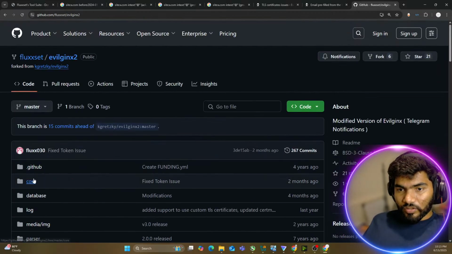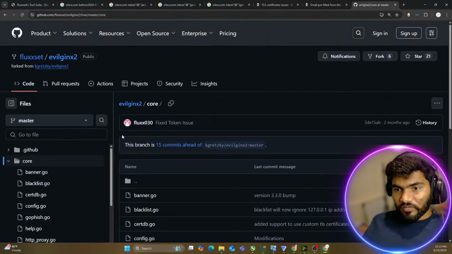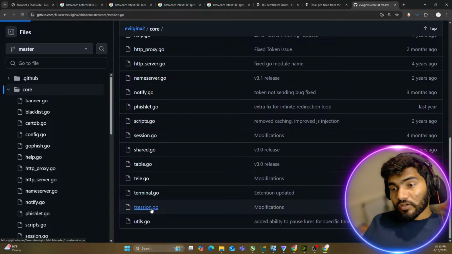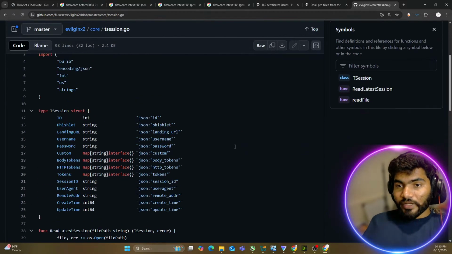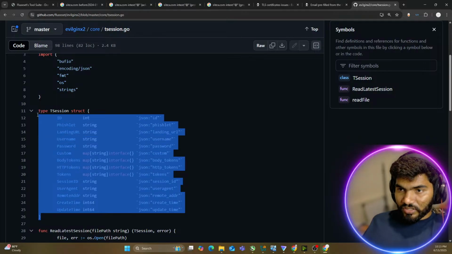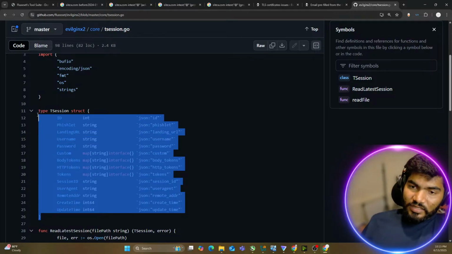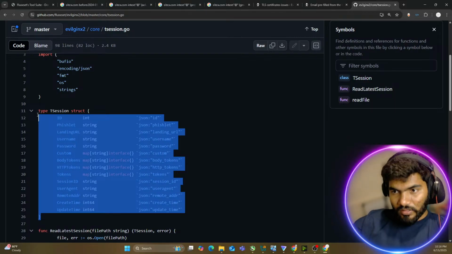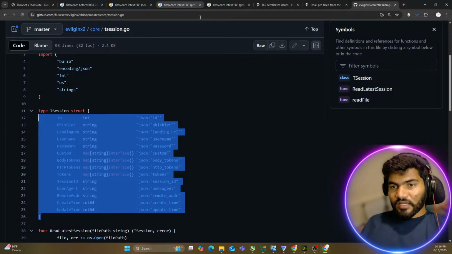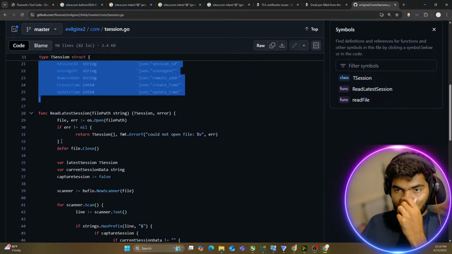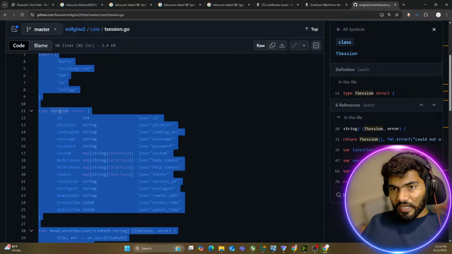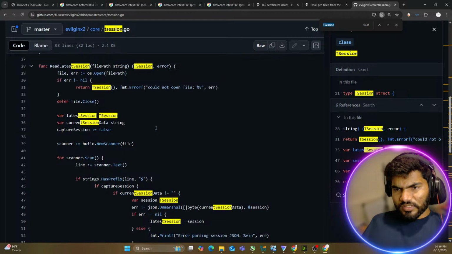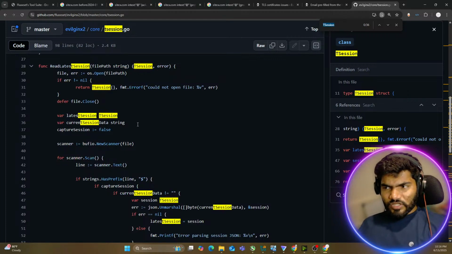You can simply go to the core, then to the file named tsession.go. Inside tsession.go, you can see there is a session structure, and there is a high chance that this session structure is not matching the session structure in the database, or I am not doing the error handling correctly. Okay, so that might be the case, and that's why I think the issue is coming. So you can check what the issue is by using AI.